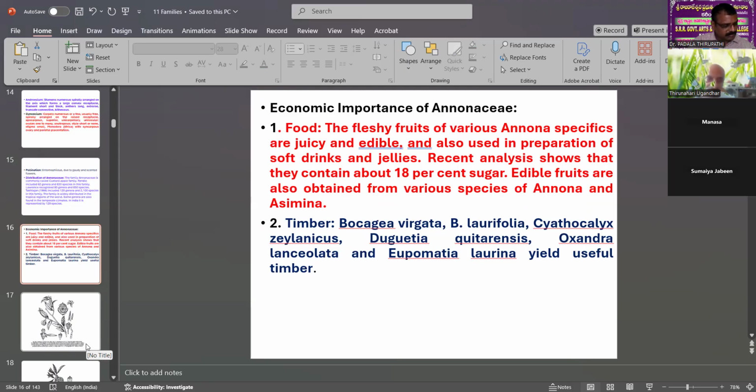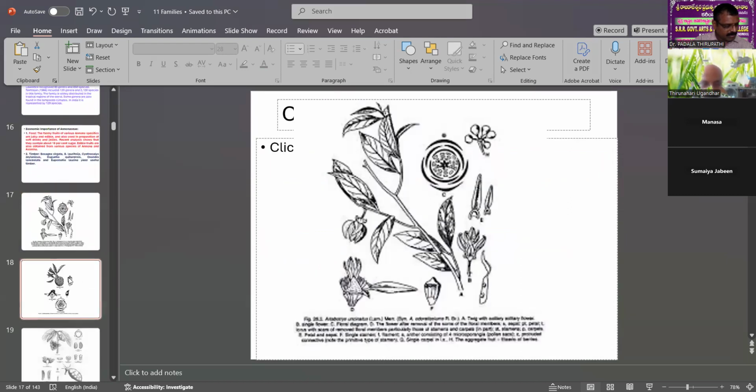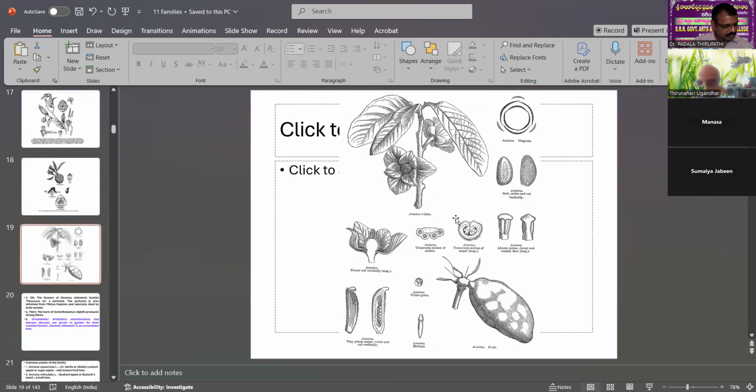These are all timber, which can be used to prepare doors, windows and also furniture. This is also the whole plant, with fruits and flowers, and the longitudinal section of the seed is shown here.